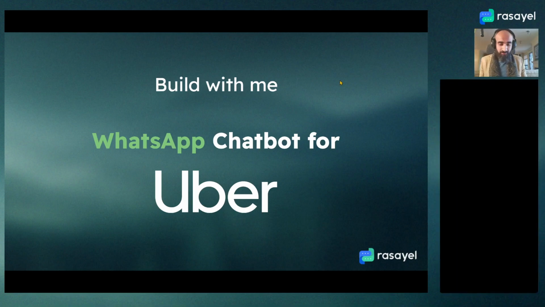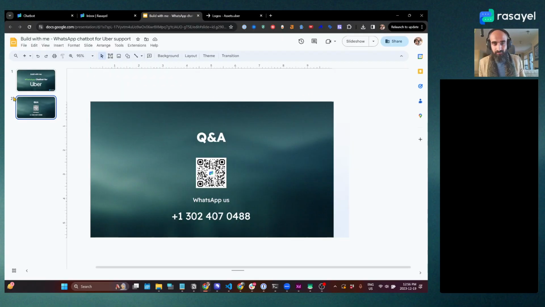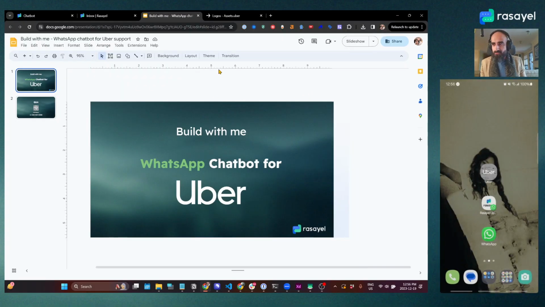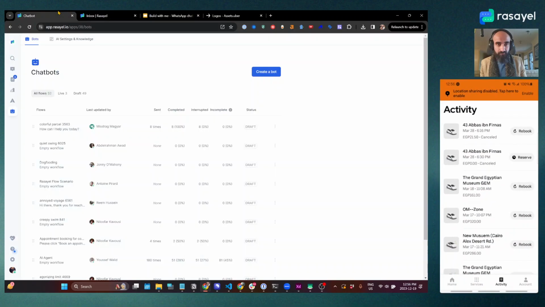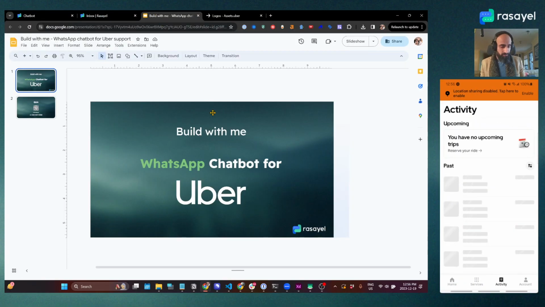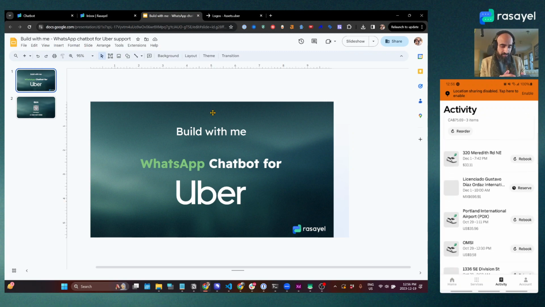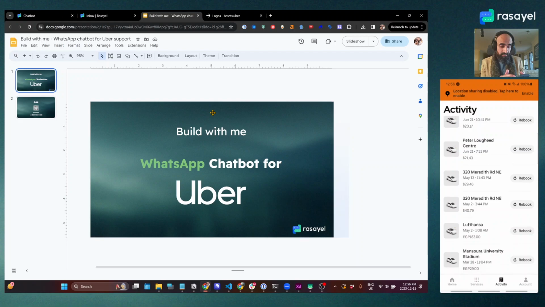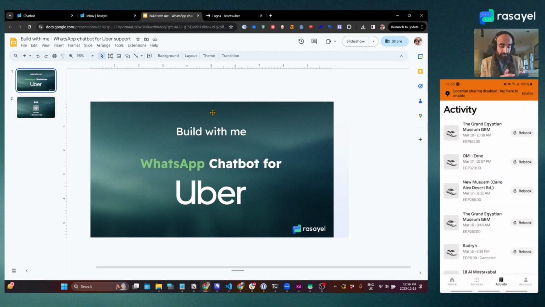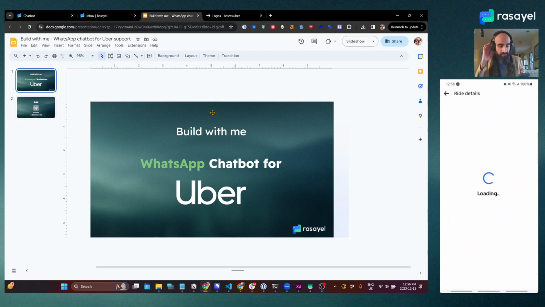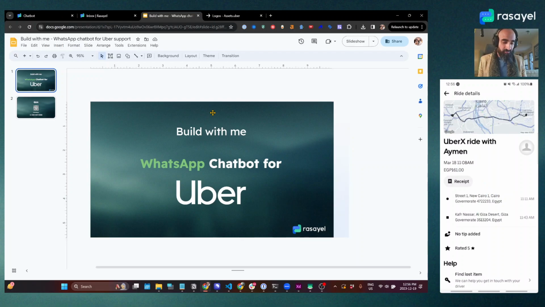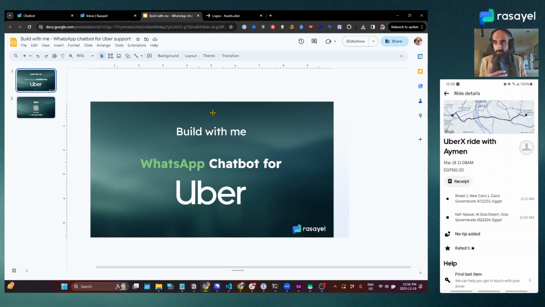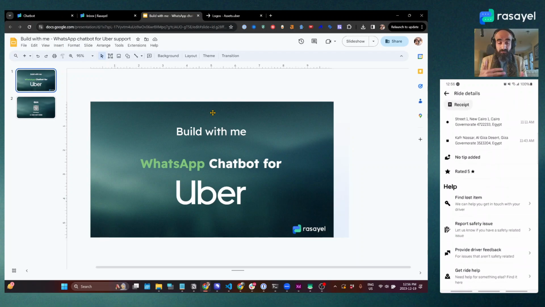I have here with me the Uber app. So I'm just going to open it up on my phone and I'll pick one of the recent trips that I've had. Let's say this one here to the Grand Egyptian Museum. Now, I don't know the details of Uber's customer support processes, so we'll just go through it together.